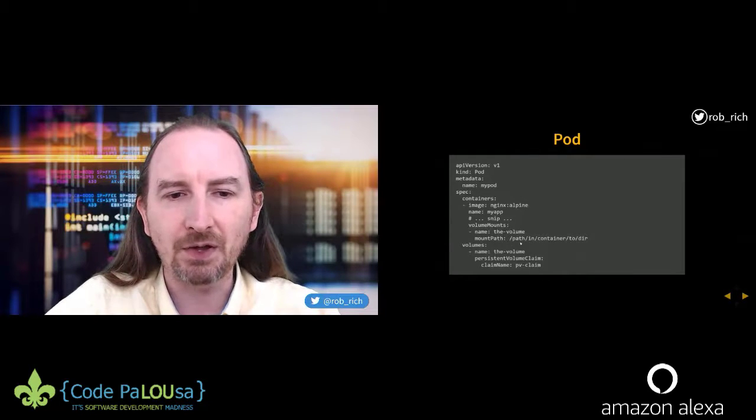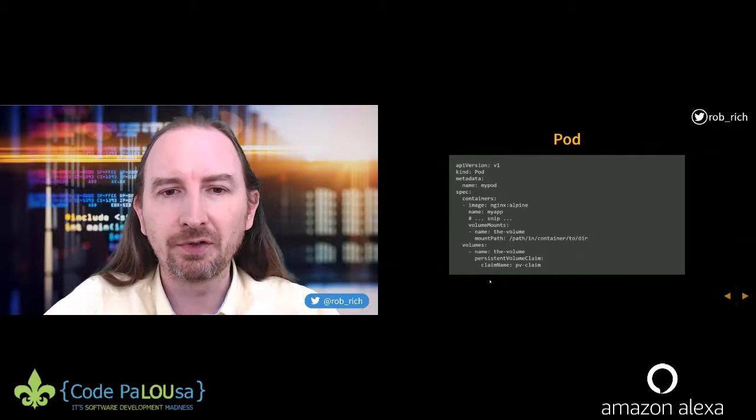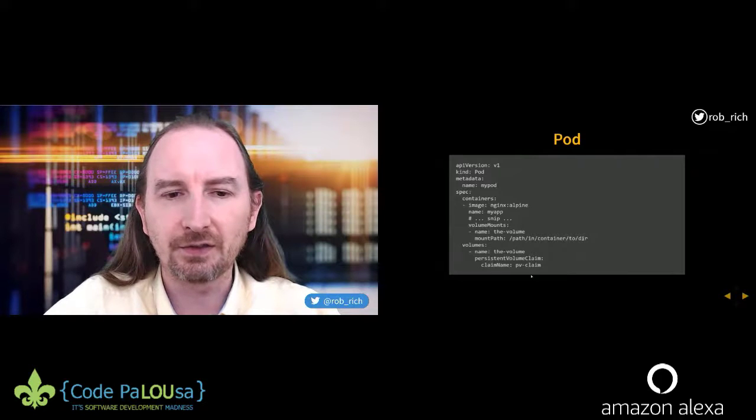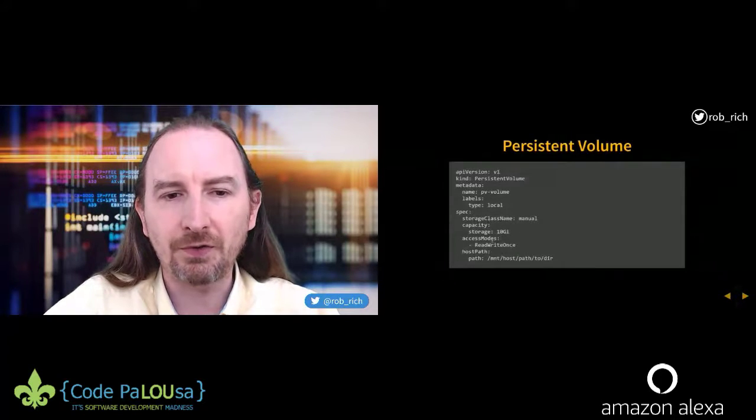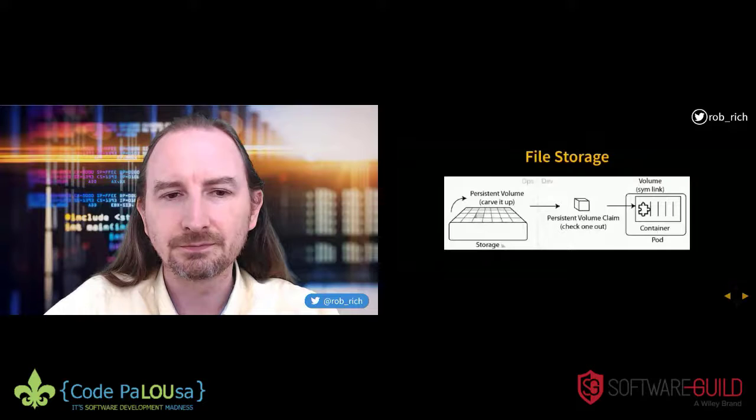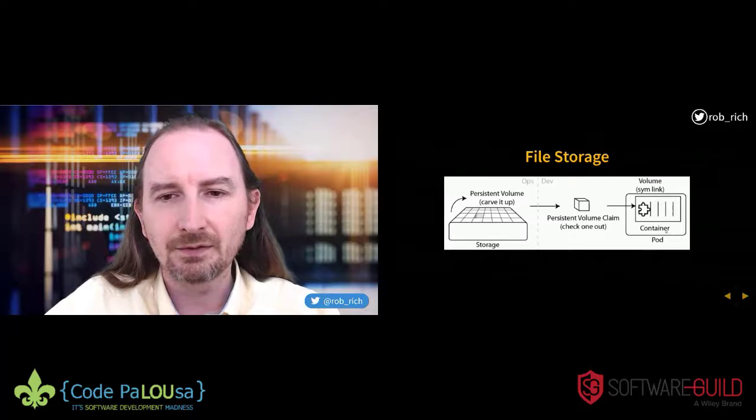We still have the same volume mounts identical in our pod, but now we're referencing that, for lack of a better term, foreign key off to that persistent volume claim. So a developer can own this pod definition, specifying the details in their container. They can own the persistent volume claim definition, specifying how much storage they need. Operations can own the persistent volume, specifying how that data is actually stored. That separation is perfect. Storage, persistent volumes, persistent volume claims, and linked into the pod as a volume. That's perfect. Any questions so far?